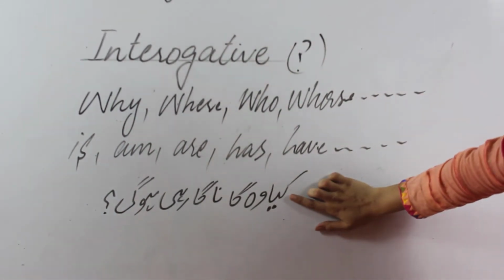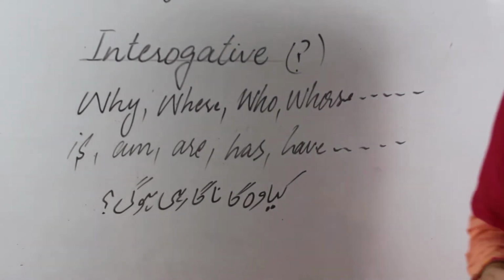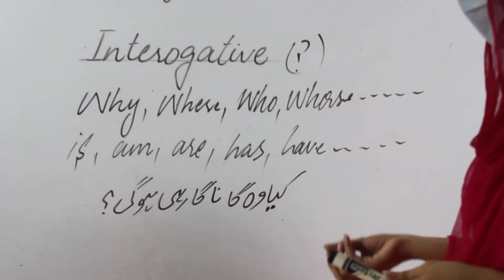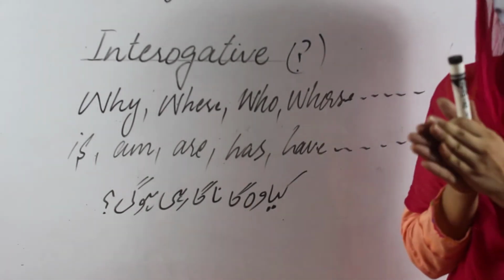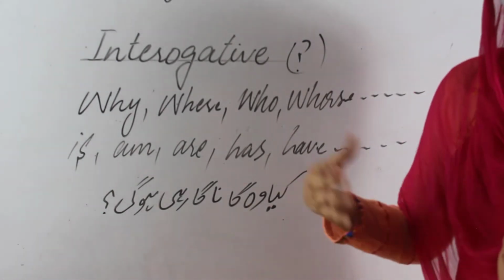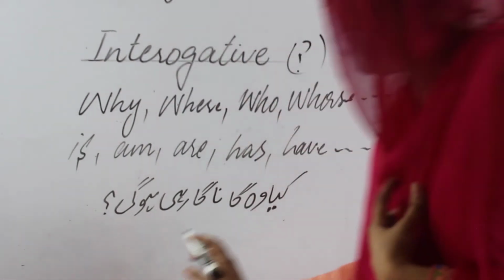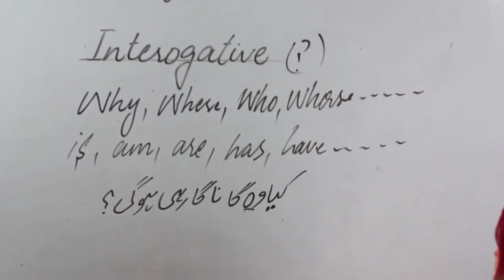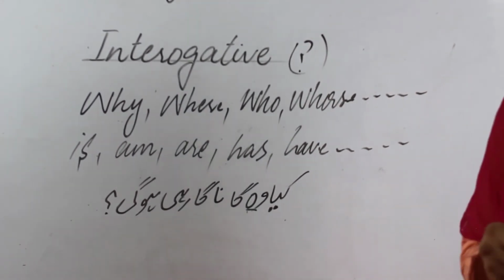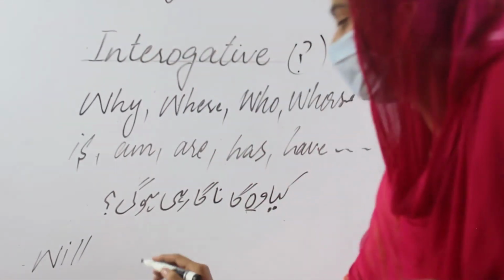For the क्या, we will not use what because of the very basic rule. So the criteria and pattern remain same, but the little bit of difference is that we have to write the helping verb at the beginning of our statement. Simple as that. Just for example, here we will use will because this statement is about a girl, a singular. So firstly write will, then put the helping verb.